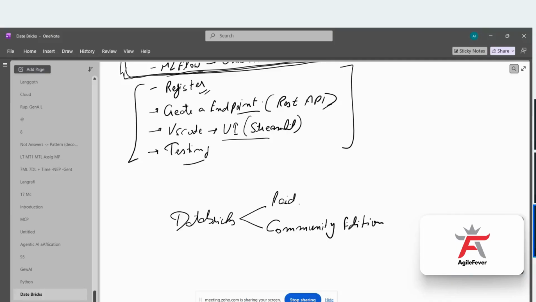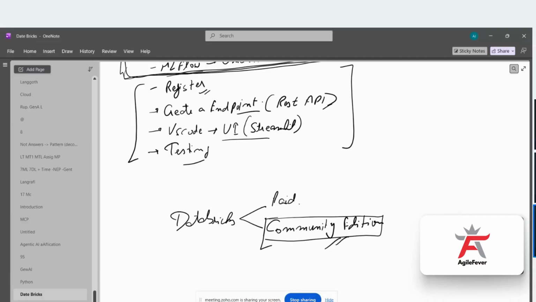Okay, so obviously you will not be able to create more clusters on it. So you can create only a single cluster, and you cannot have the different servers also. It will be a serverless thing. And you cannot work on a huge data set, because this is only for experiment and learning purposes. So you cannot make the best use of Databricks by the community edition, but you can create simple projects with this, on small data sets. Okay, so that is what we are going to follow here.